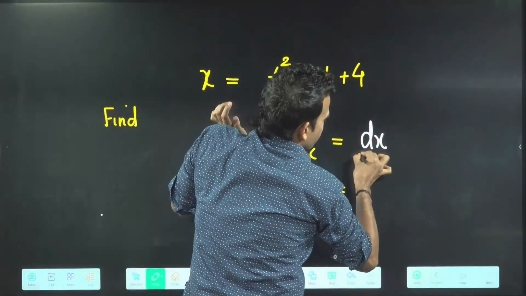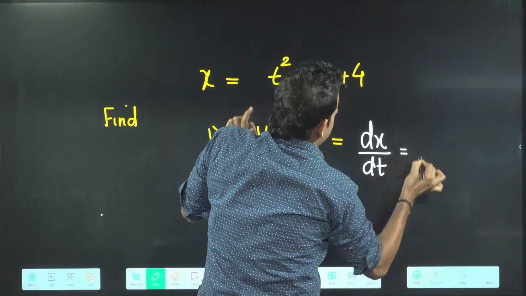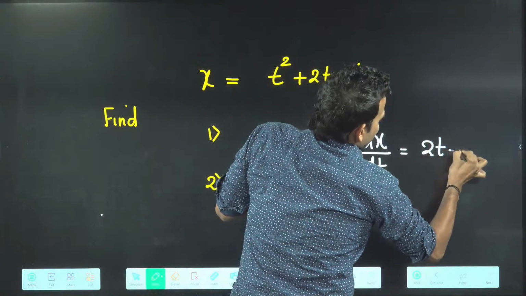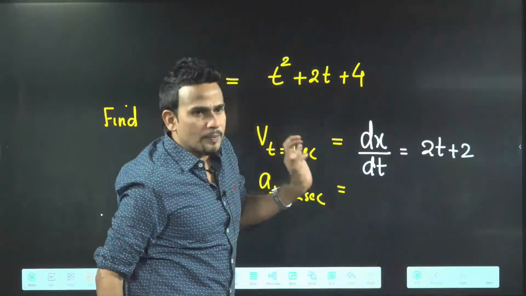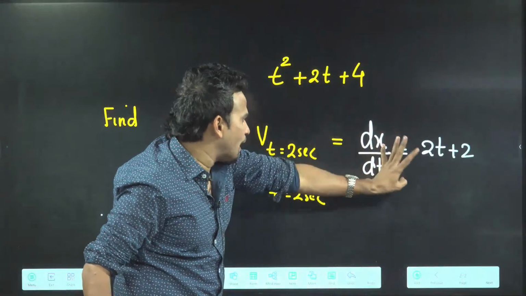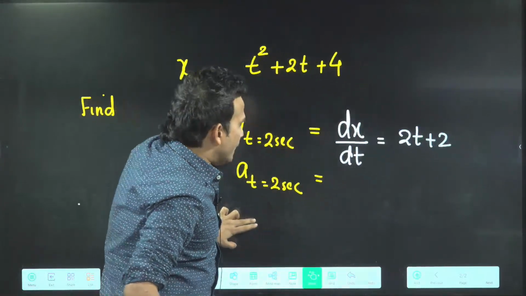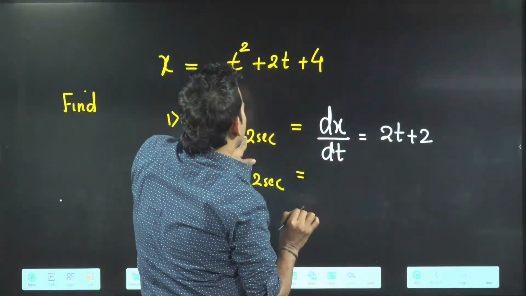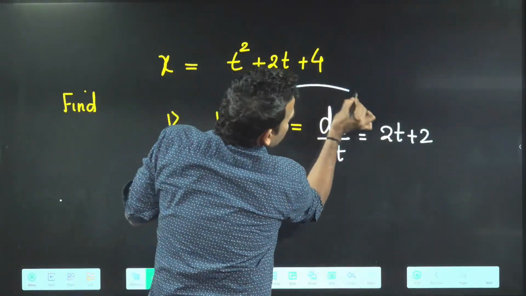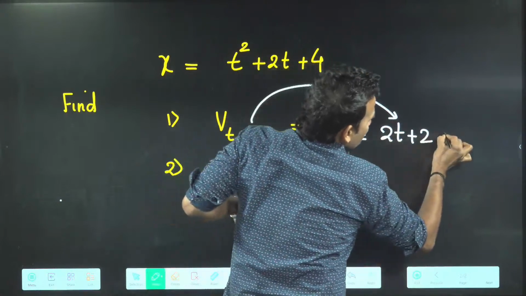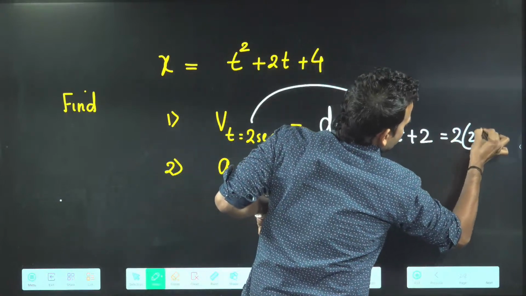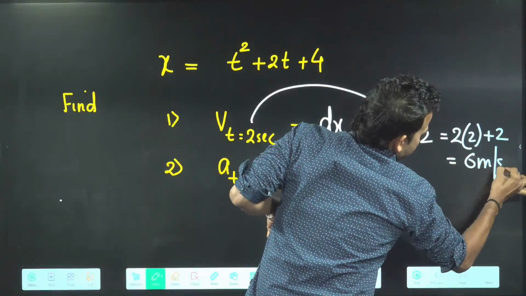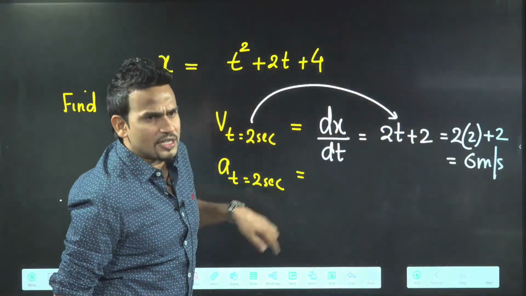dx by dt. Once we differentiate this x, it will give you 2t plus 2. No problem, this is the value of velocity. Now, sir, they are not asking for this velocity; they are asking for velocity at t equal to 2 seconds. So here you put t equal to 2. Once you put t equal to 2, this becomes 2 into 2 plus 2, which gives you 6 meter per second. This is the value of velocity that we are getting.